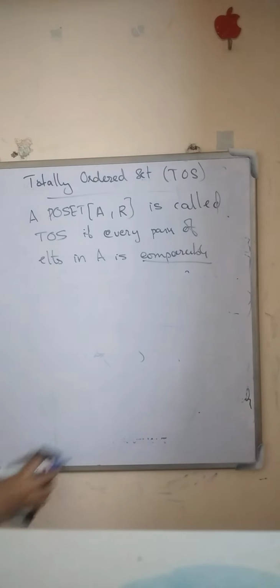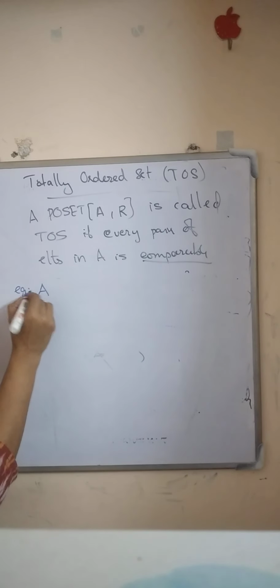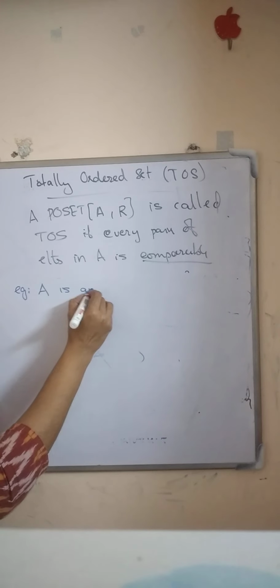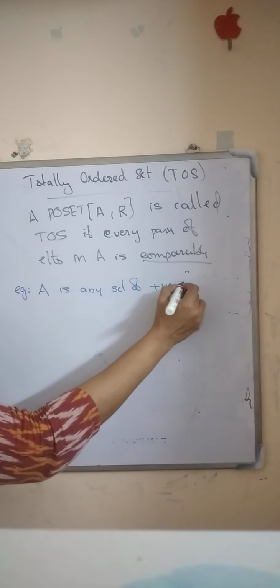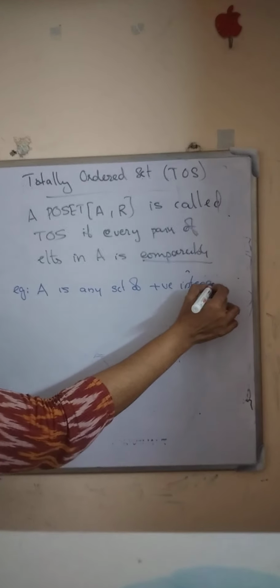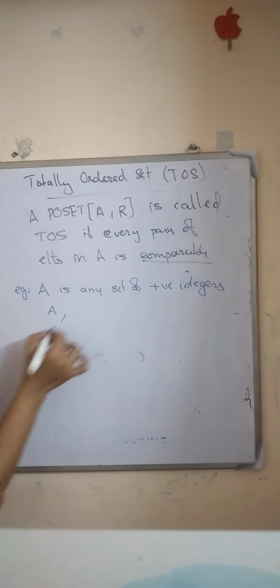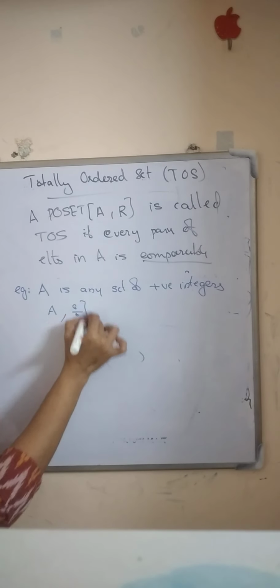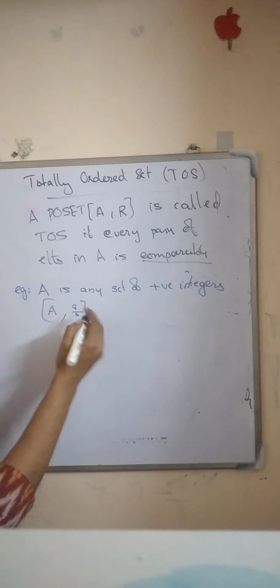Okay. Consider another example. If A is any set of positive integers, and A with the relation divisibility, is it a totally or partially ordered set?